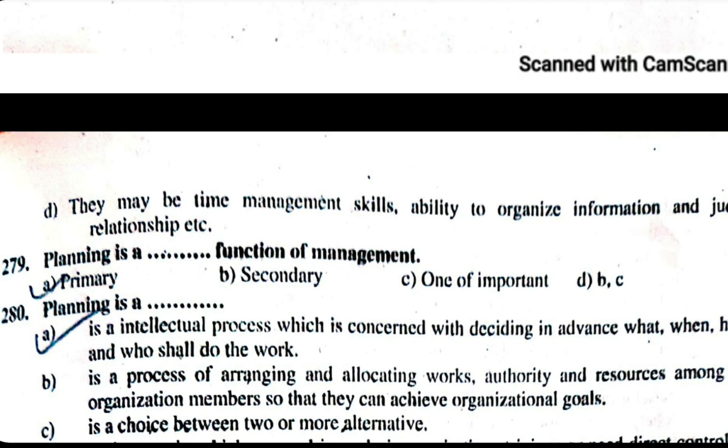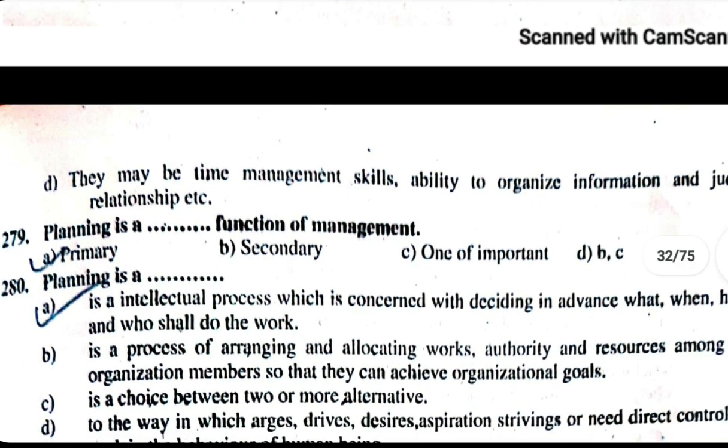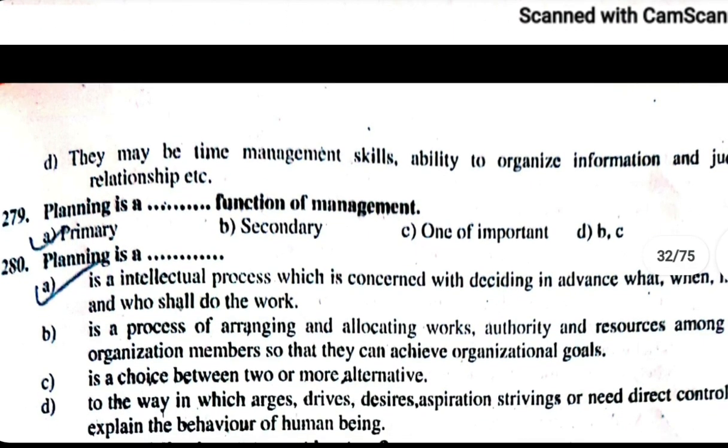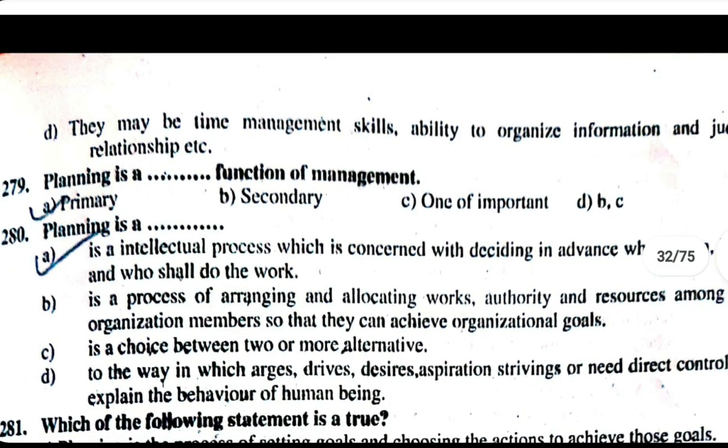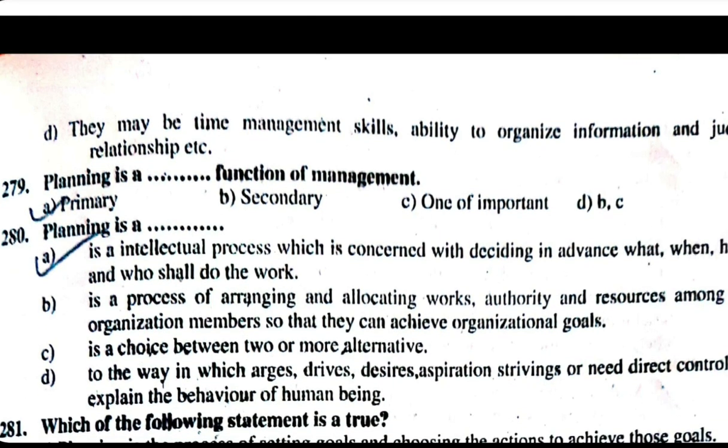C. a choice between two or more alternatives. D. the way in which urges, drives, desires, aspiration, striving, or need direct, control or explain the behavior of human being. Planning is an intellectual process which is concerned with deciding in advance what, when, how, and who shall do the work.